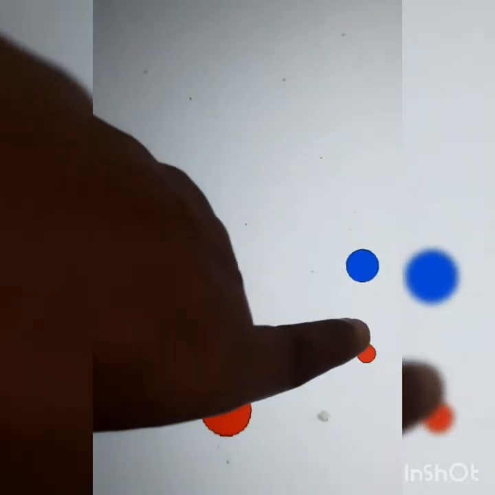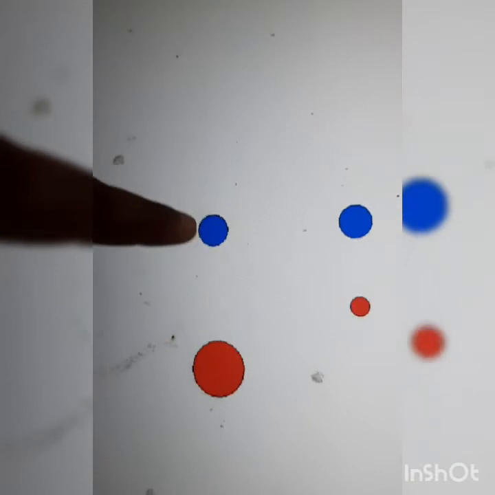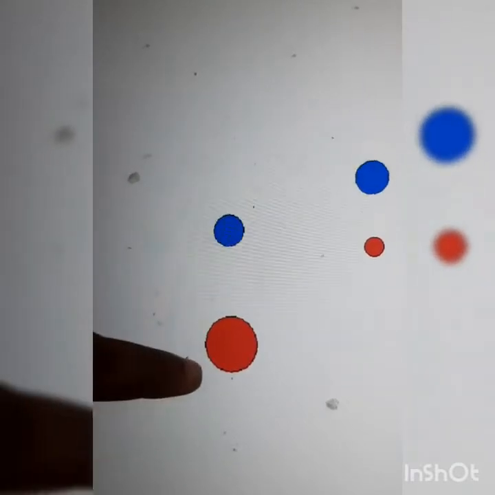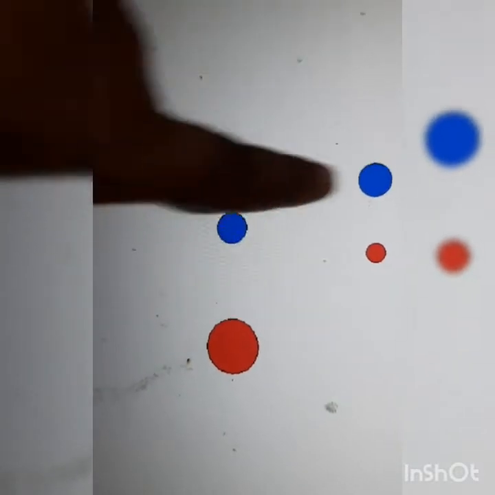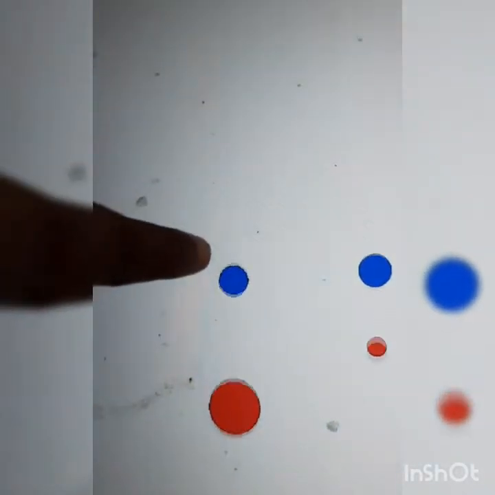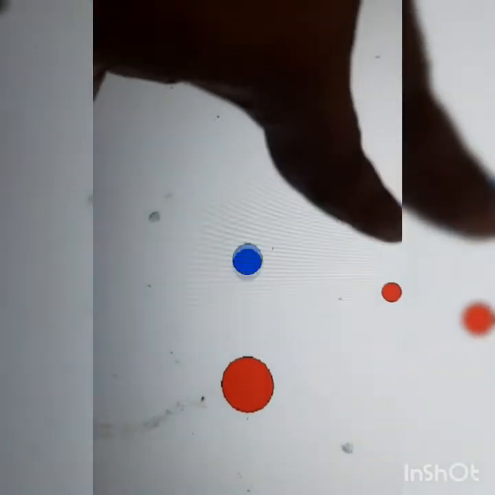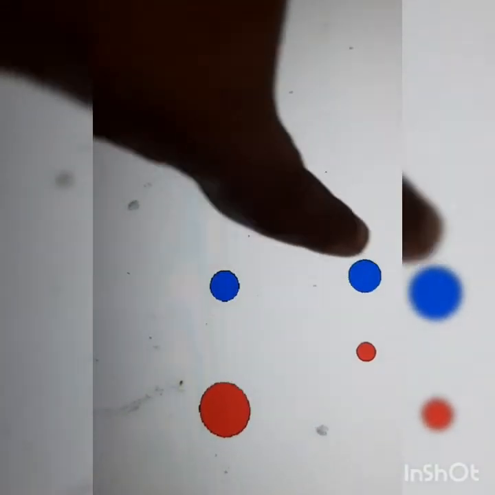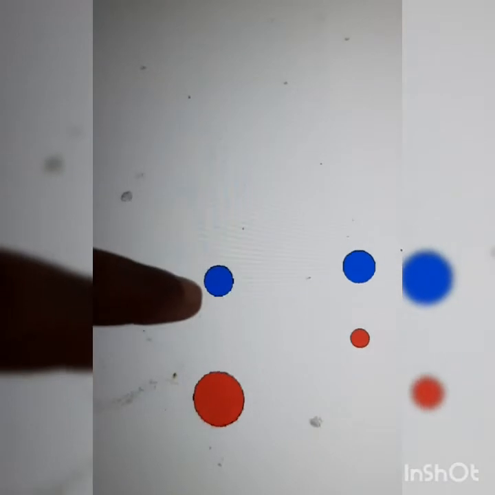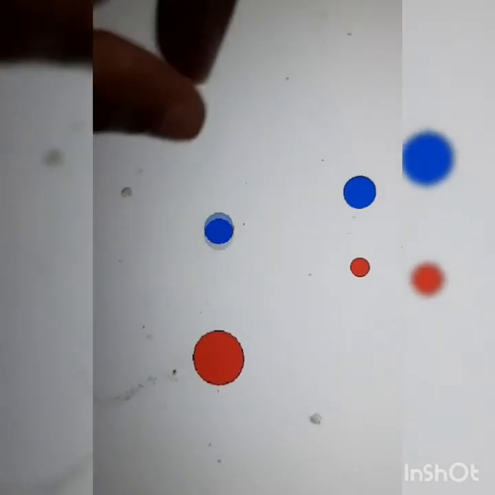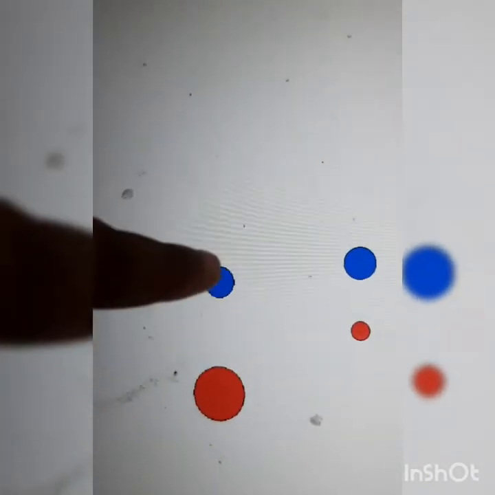Because of this, the second ball tries to move, and here it is a smaller ball, so it has less mass compared to the bigger ball. But you can see from this animation that the second ball is moving with a higher velocity compared to the first ball. Momentum is the product of mass and velocity, so maybe this smaller ball has higher momentum compared to the blue ball in case one.